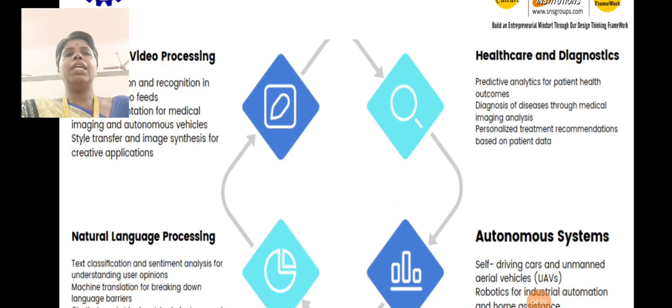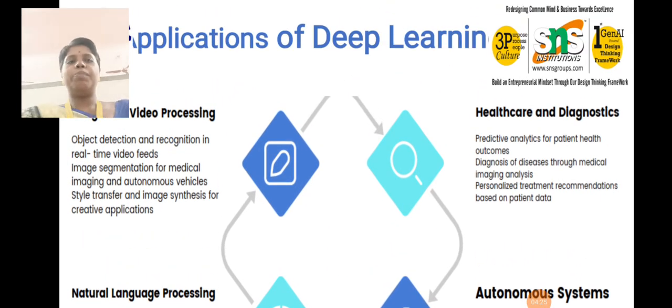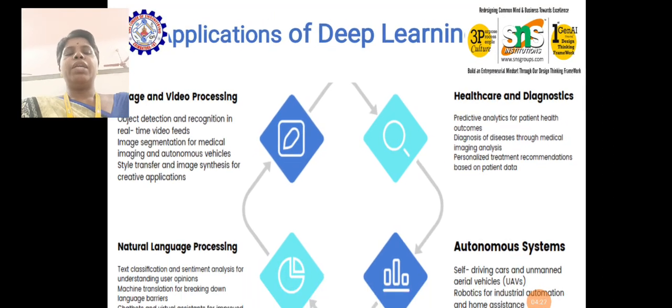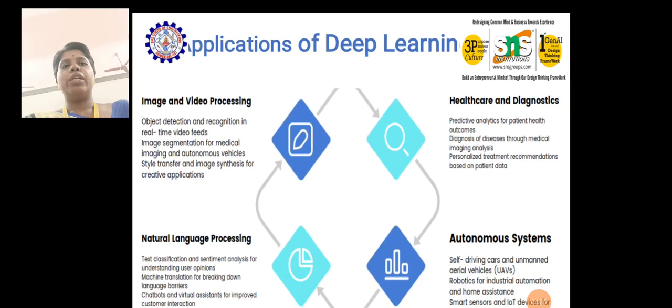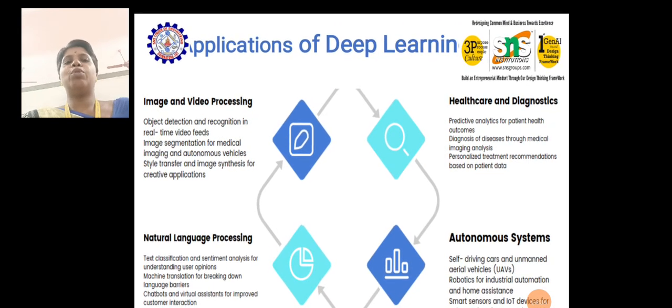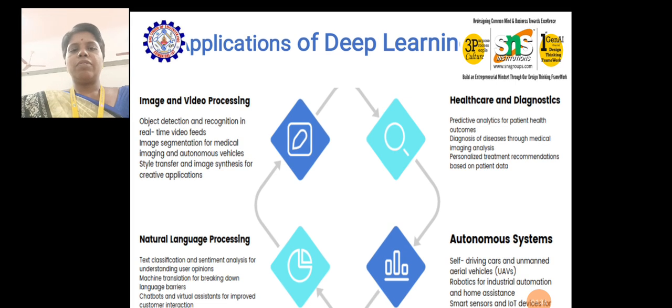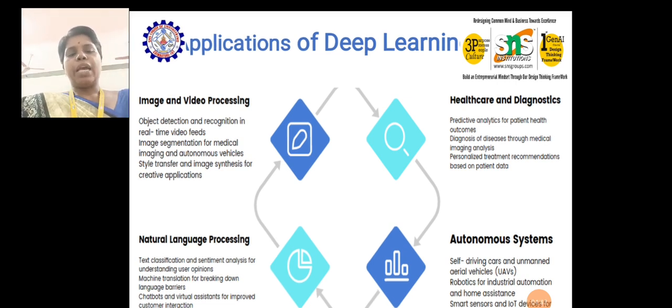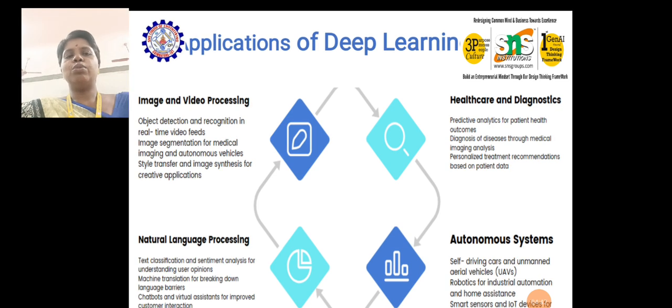And we can see the applications of deep learning. In day to day applications, deep learning plays a vital role. The very important application is image and video processing, wherever we have surveillance cameras, also in biomedical applications and aerospace applications.